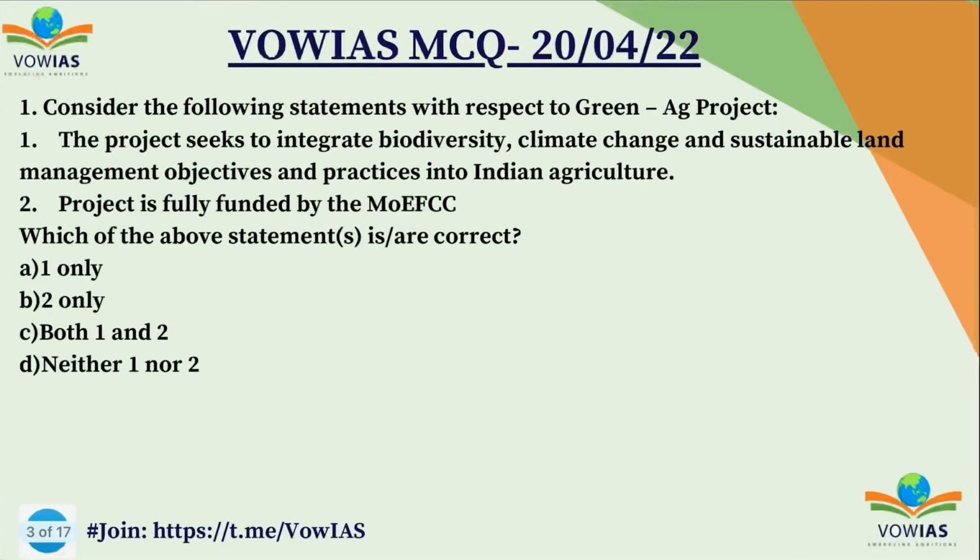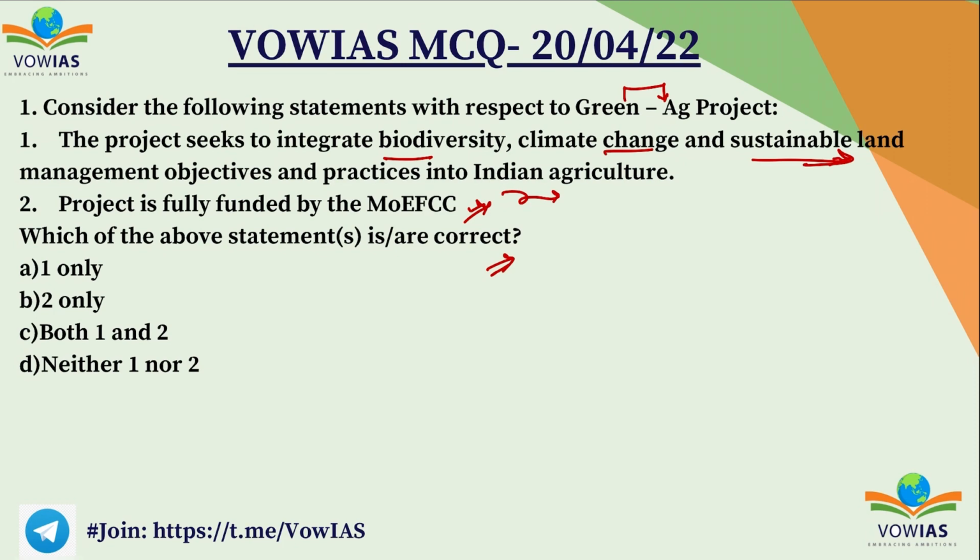Now let's look at the first question. Consider the following statements with respect to the Green AG project. First one, the project seeks to integrate biodiversity, climate change and sustainable land management objectives and practices into the Indian agriculture. Second one, project is fully funded by Ministry of Environment, Forest and Climate Change. So we have to choose the correct options. A1 only, B2 only, C both 1 and 2 and D neither 1 nor 2.